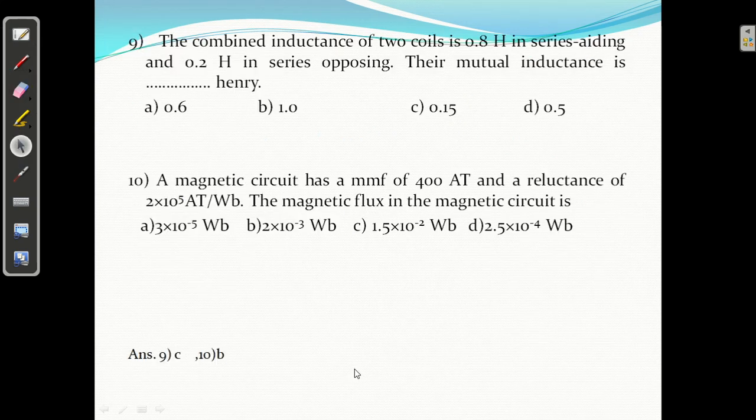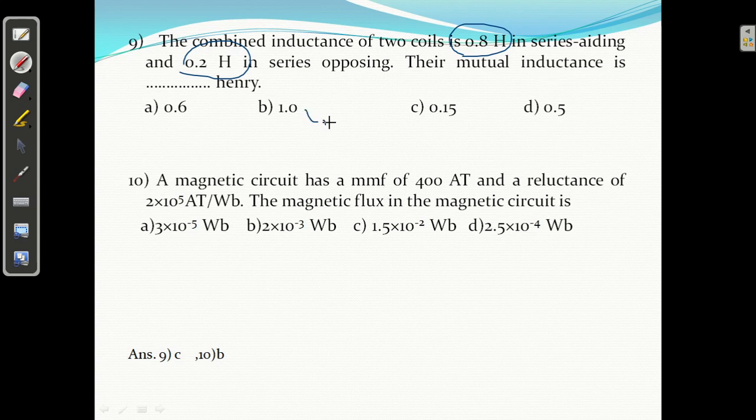Next, question number 9. The combined inductance of the two coils is 0.8 Henry in series, means both coils connected in series adding, and 0.2 Henry when these two are connected in opposition. So what is the value of mutual inductance?